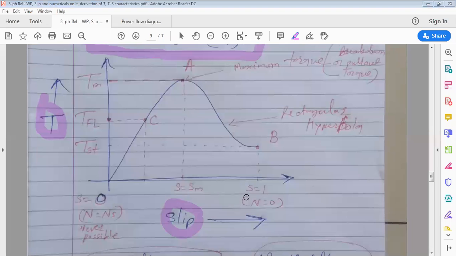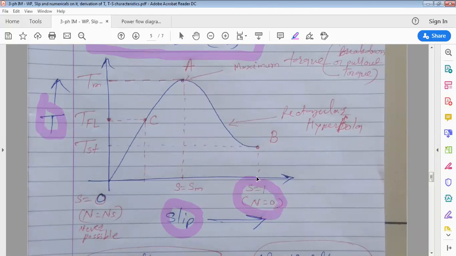Very good. So at start, for a few milliseconds or microseconds, speed of rotor is 0, slip is 1.